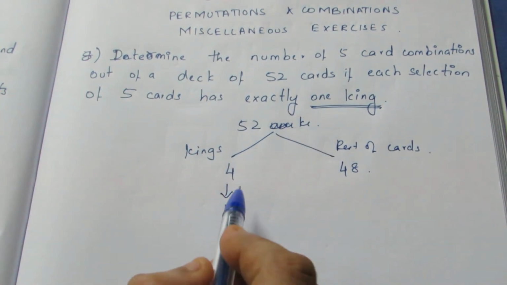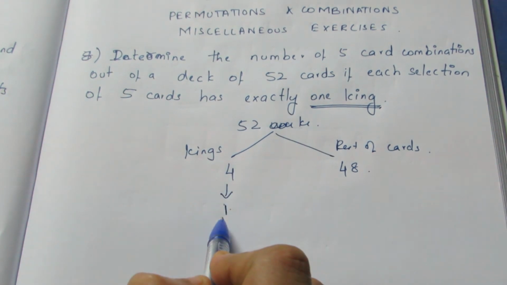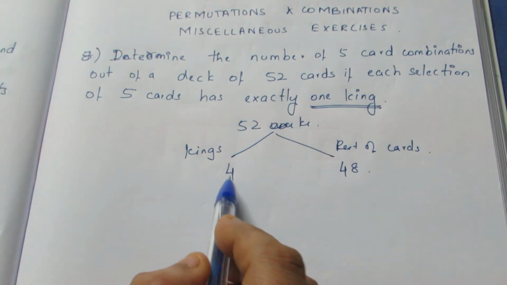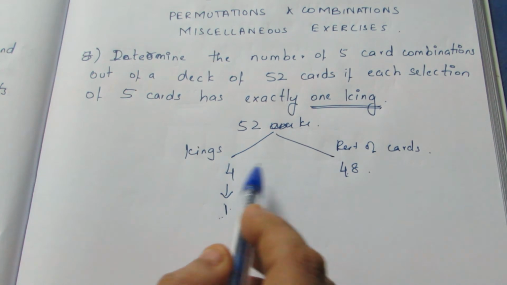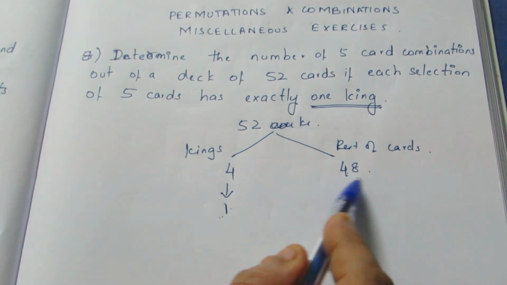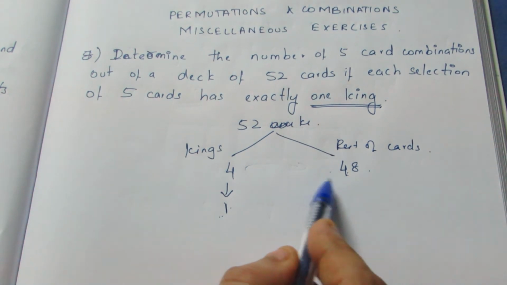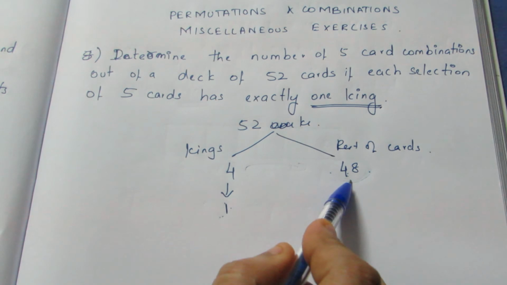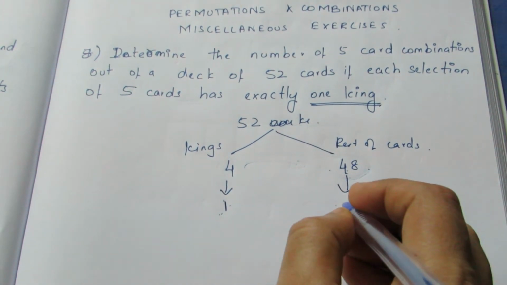So first I need to select a king. I am selecting a king from 4 kings, only 1. The rest from the rest 48 cards. If I select 1 king and put it here with the other cards, I have a possibility of selecting another king. So I need to select cards from only these 48, so that you will not have any kings.